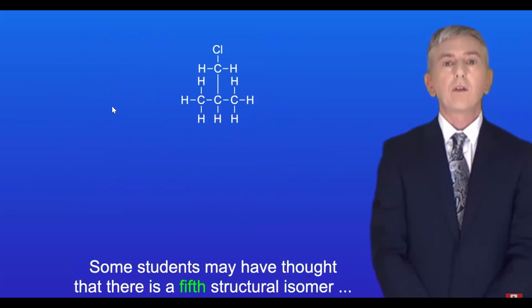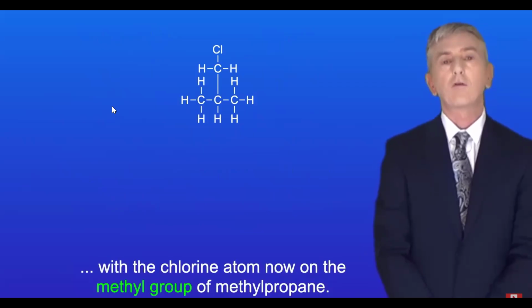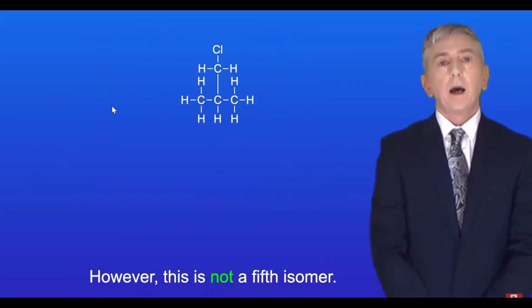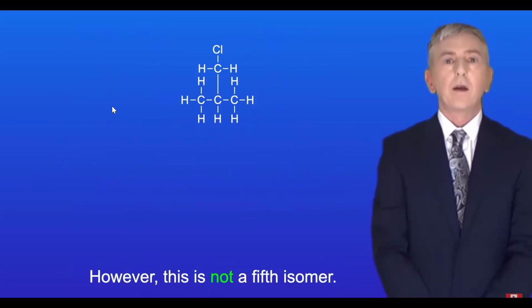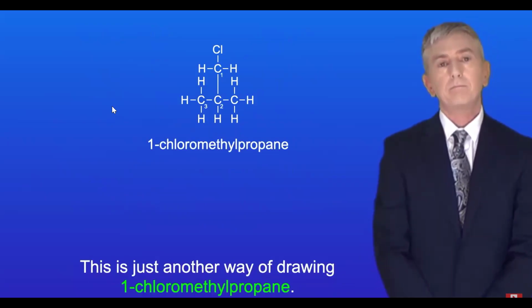Now some students may have thought that there's a 5th structural isomer with a chlorine atom now on the methyl group of methylpropane, and I'm showing that here. However, this is not a 5th isomer. This is just another way of drawing 1-chloromethylpropane.